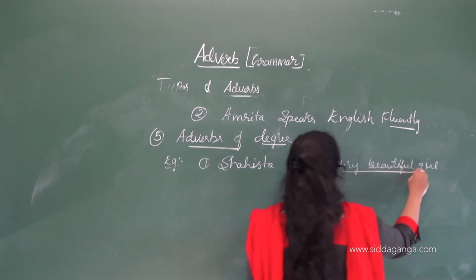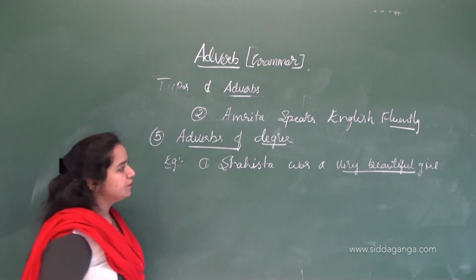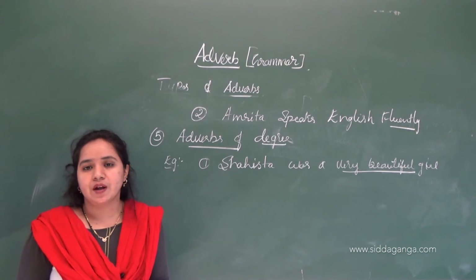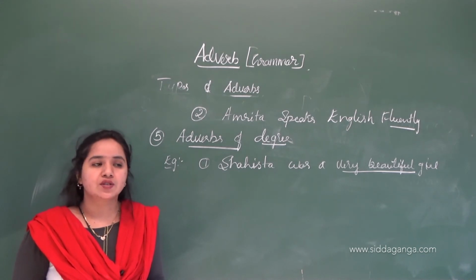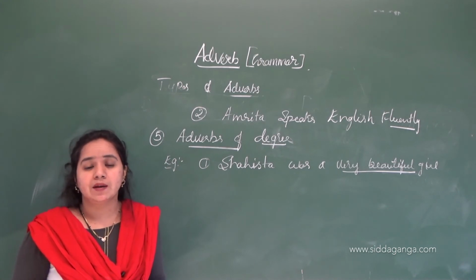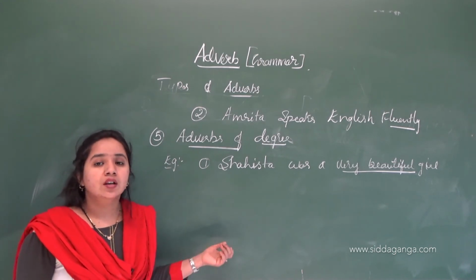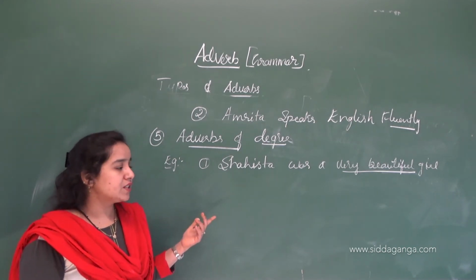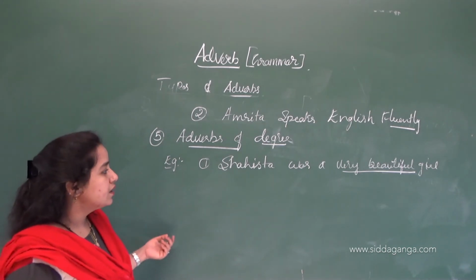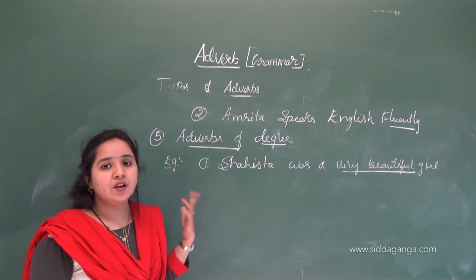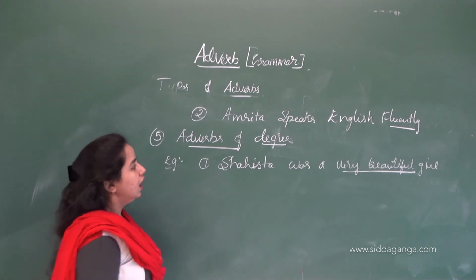So, very beautiful, it says the adverbs of degree. Okay, very beautiful. You know, in the degrees of comparison, like positive degree, comparative degree and superlative degree, how we use those words when we compare. And it is in the positive one also. So, Shaista was a very beautiful girl. The word very tells about the adverbs of degree. Okay, this is called an adverb of degree.